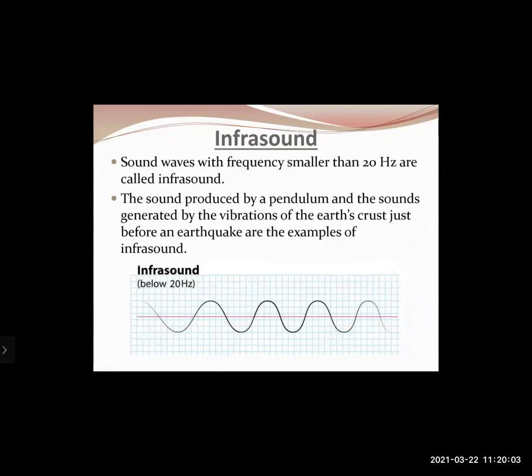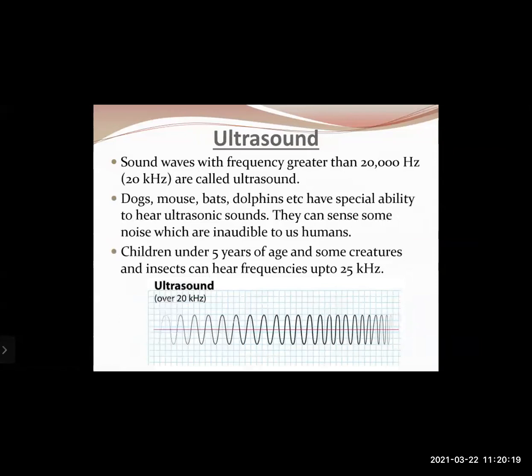The next one was infrasound. Sound waves with frequencies smaller than 20 hertz are called infrasounds. The sound produced by a pendulum and the sound generated by the vibration of the earth's crust just before an earthquake are examples of infrasounds. Sound waves with frequencies greater than 20,000 hertz, that is 20 kilohertz, are called ultrasounds. Dogs, mice, bats, etc. have a special ability to hear those ultrasounds.